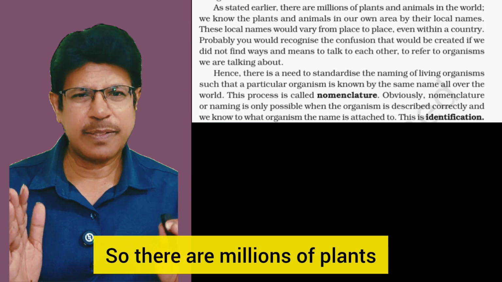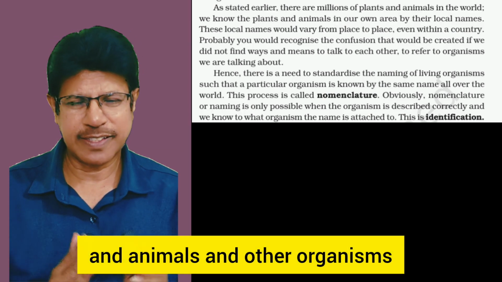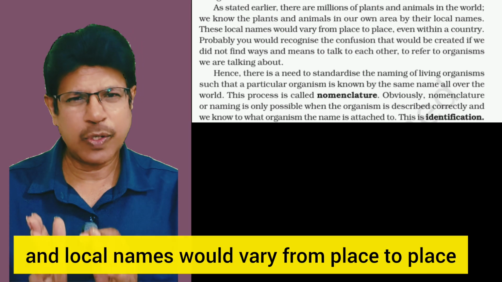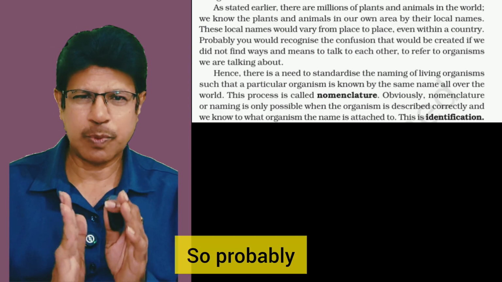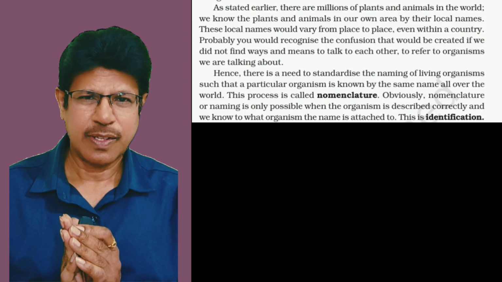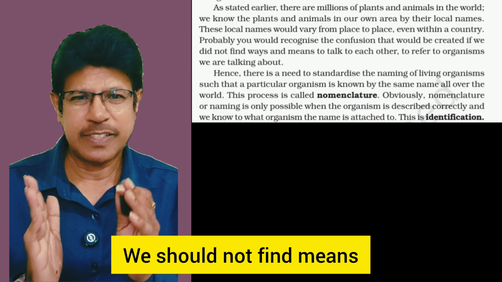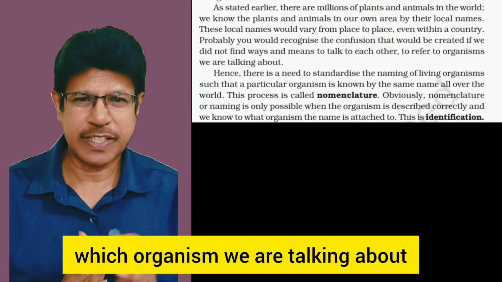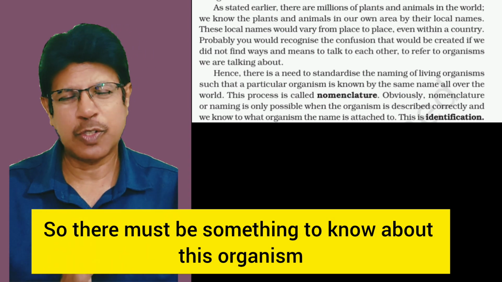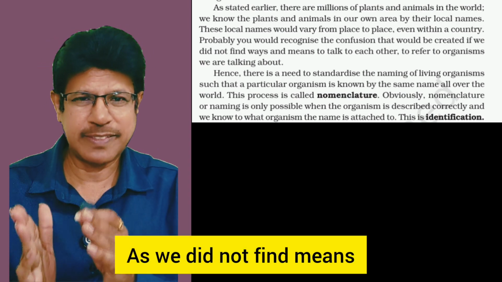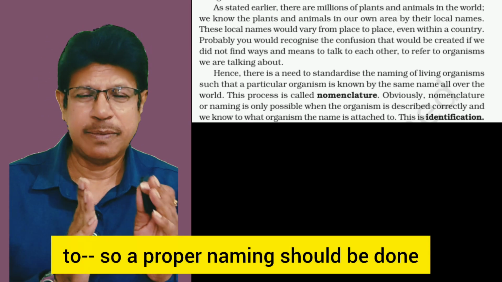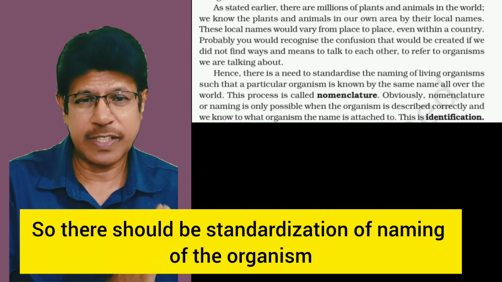Next paragraph. There are millions of plants, animals and other organisms. They are called by different names, and local names vary from place to place. So there would be a sort of confusion. We would not find means and ways to talk to each other about which organism we are talking about, because we don't know about that organism. So there must be something to know about the organism. A proper naming should be done. So there should be standardization of the naming of organisms.